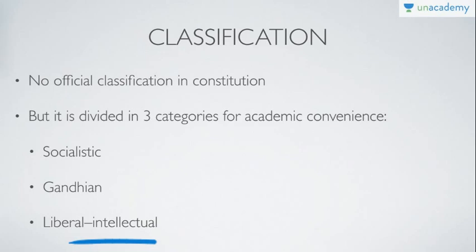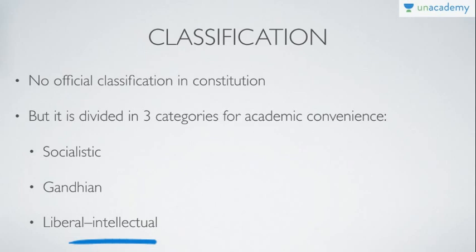Gandhian principles involve cows, cooperative societies, alcohol, village communities, panchayat, etcetera. Then liberal intellectual principles involve things like the uniform civil code and stuff like that. But how do you remember, याद कैसे करें, that is the main query.